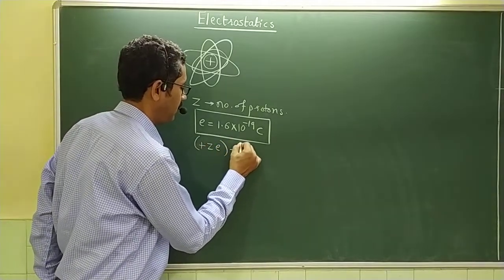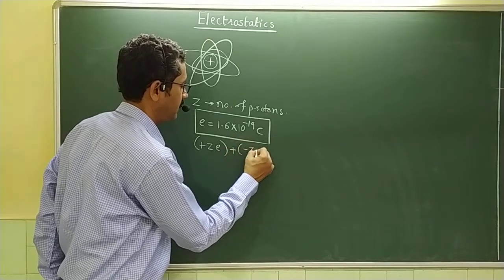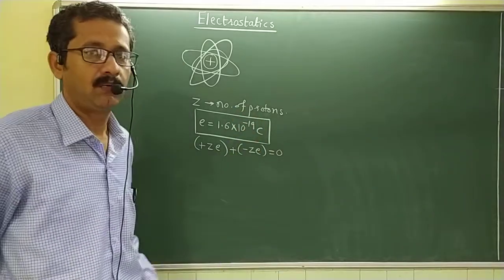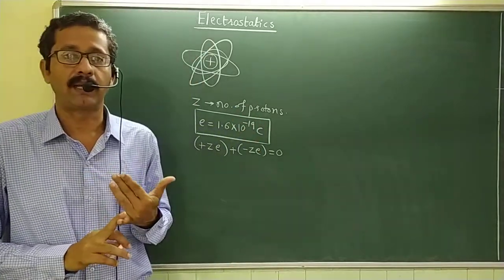So for a single given atom, you have plus Ze charge on the nucleus and minus Ze charge in the extranuclear part, so that on the whole the total charge becomes equal to 0 and the atom becomes electrically neutral.